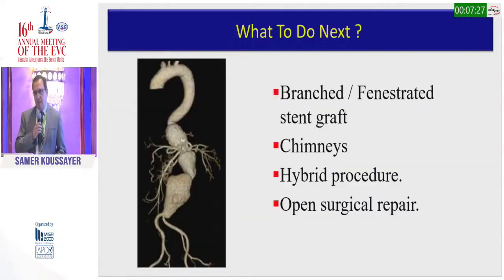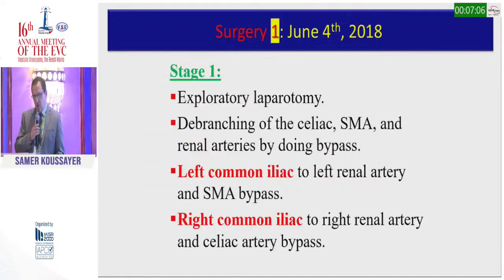So what options do we have? One option is a branched or fenestrated TEVAR. The problem is it takes time, and this patient has an almost impending rupture, so it was not a good option. We thought about chimney, but with these two kinks in the thoracoabdominal aortic aneurysm it would be very complicated and difficult. Open surgical repair was out of the question because the patient is too high risk for surgery. So we decided to go with a hybrid repair, with a first stage.